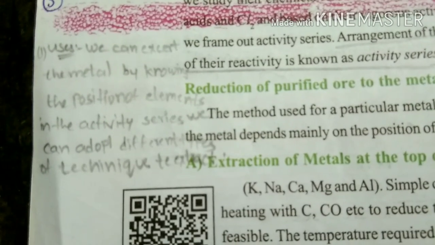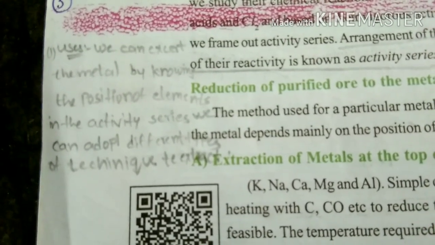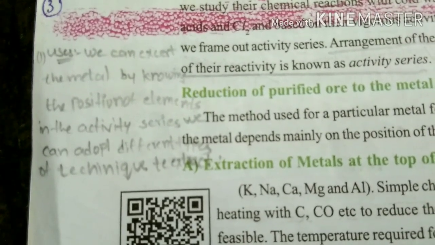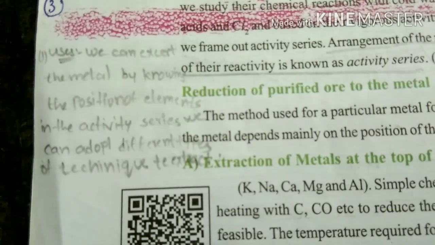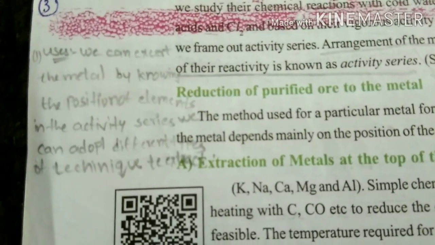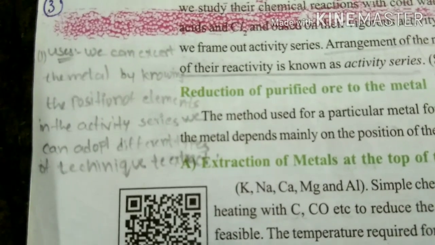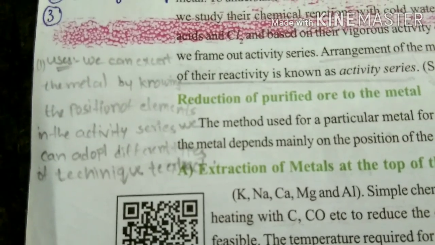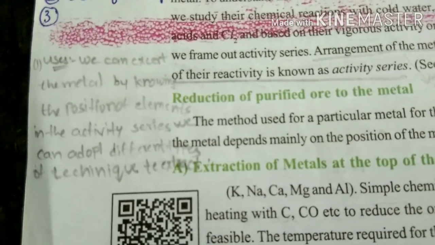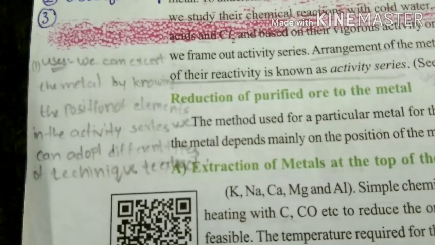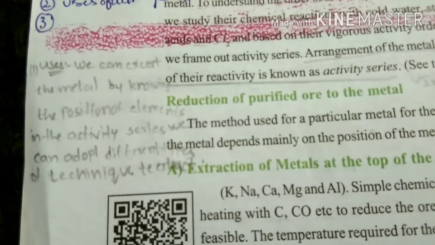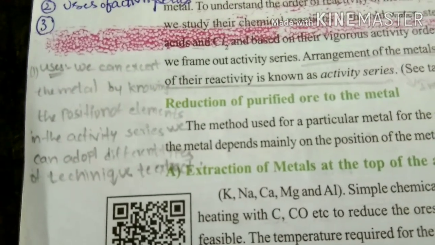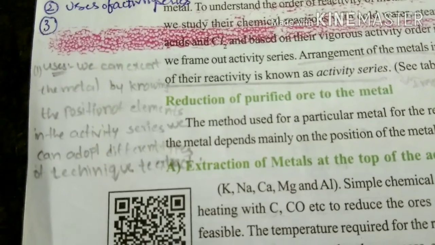Different metals have different kinds of reactivity. This means some of the metals we can extract directly, and some of the metals are different. We can decide how to extract a metal by knowing the position of the element in the activity series. For example, metals of low reactivity can be directly extracted. For metals of moderate reactivity, we should apply some techniques. For metals of high reactivity, we should apply different kinds of techniques.